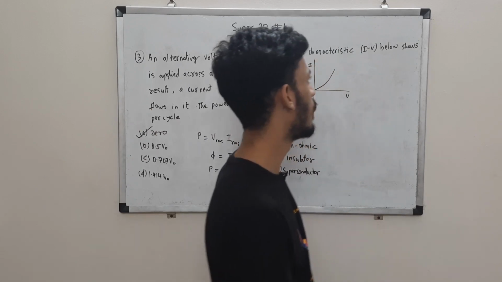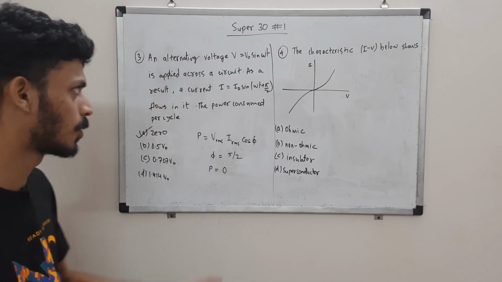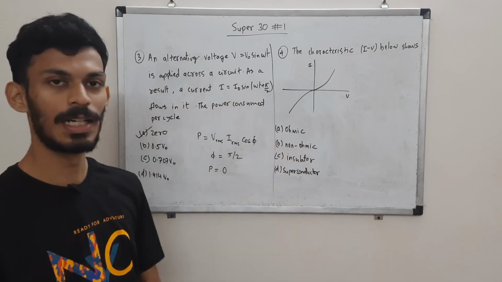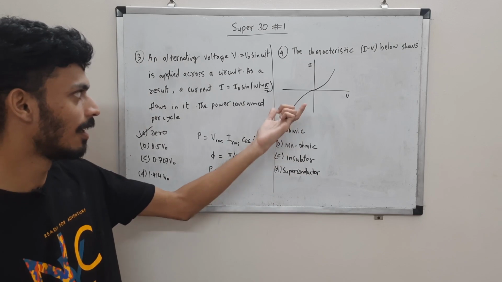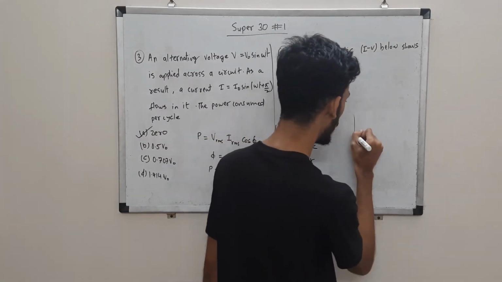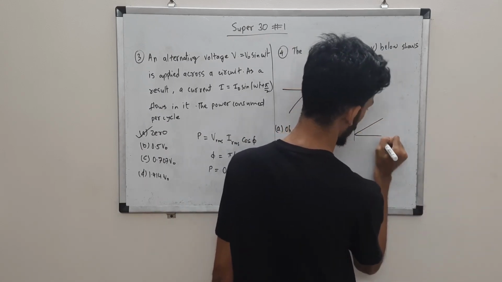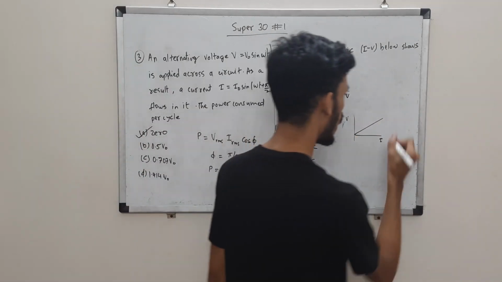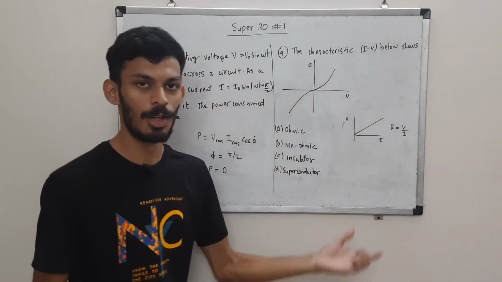Let's come to this. Here we have IV characteristics given below, the plot of current versus voltage for a particular device. You are supposed to guess what that device is. Is it an ohmic device that follows Ohm's law, a non-ohmic device that violates Ohm's law, an insulator, or a superconductor? You can clearly see the plot is not linear. For an ohmic device, if you have the VI characteristics, you will get a linear graph, and the slope of this graph, R equal to V by I, gives you the resistance. This is true in Ohm's law.